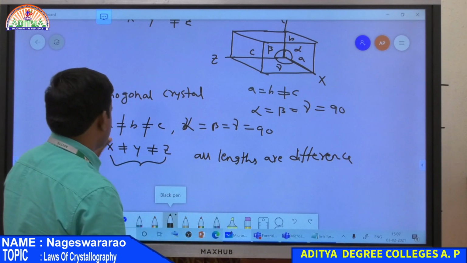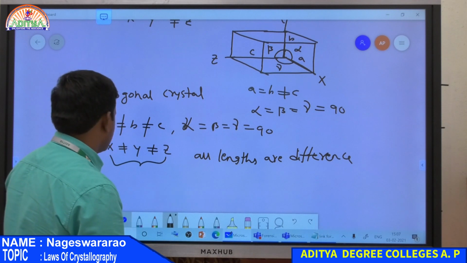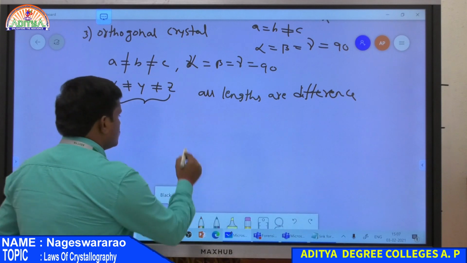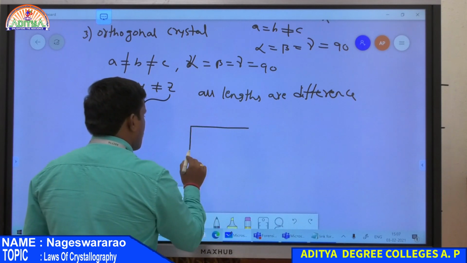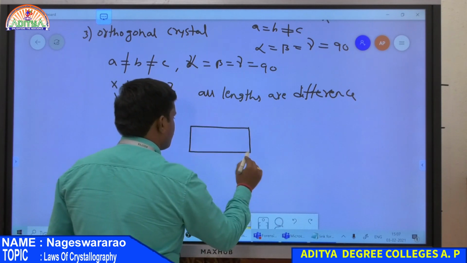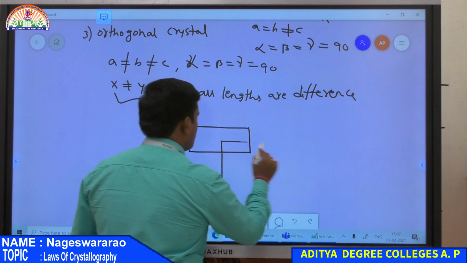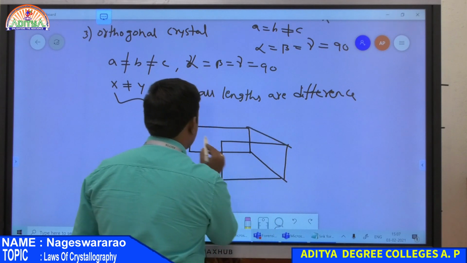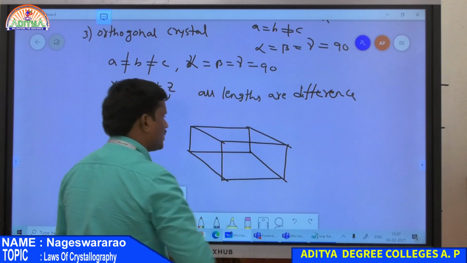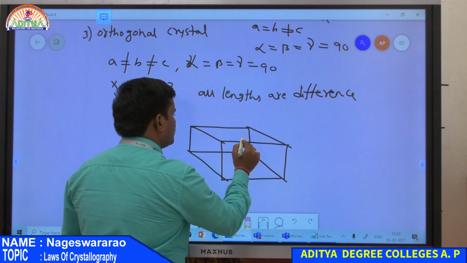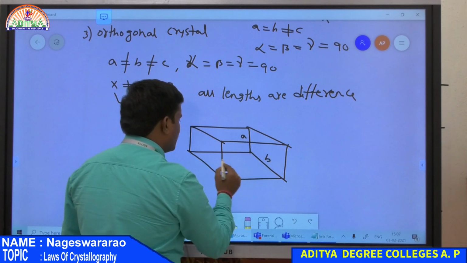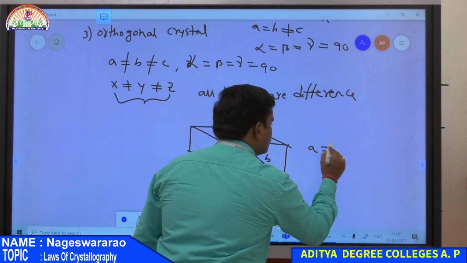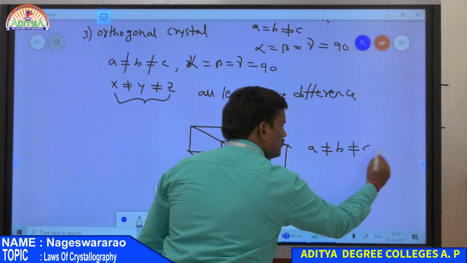Then such type of crystal is nothing but an orthogonal crystal. So look at the structure for orthogonal. So this is an orthogonal crystal. This is having a very small length, this is somewhat high, and this is large. So what does this mean? a is not equal to b and also b not equal to c.